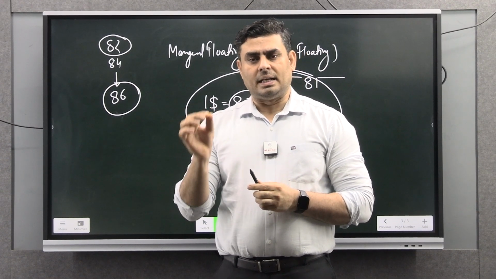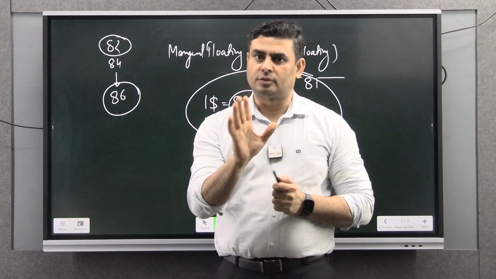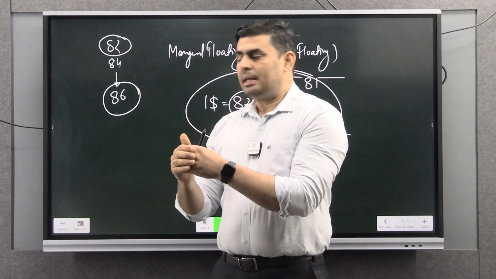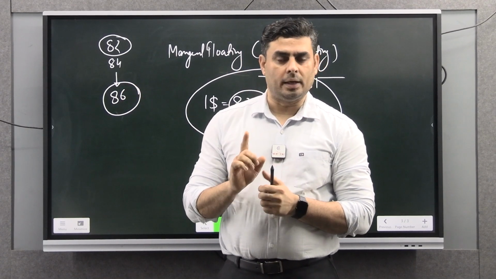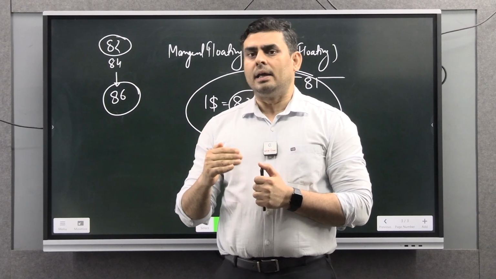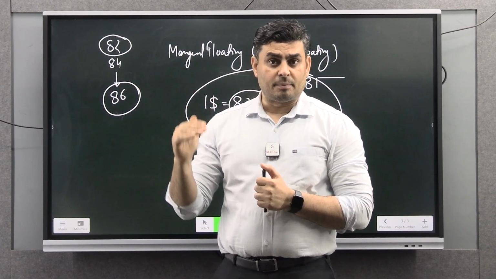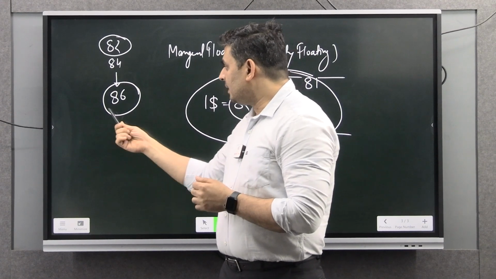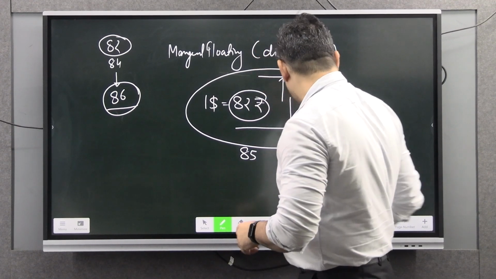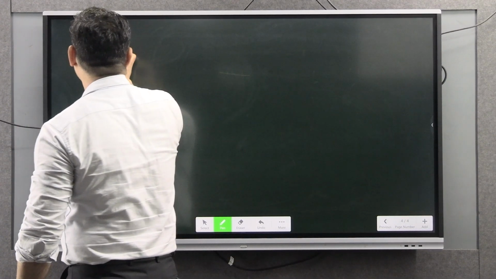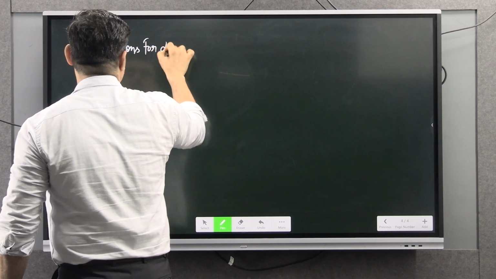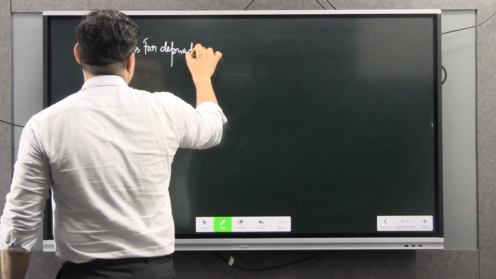So first, let's understand what the reasons for the depreciation are. Then we will understand why, because of this, RBI is not intervening and is allowing depreciation of the rupee. Okay, so first, the reasons for the depreciation.